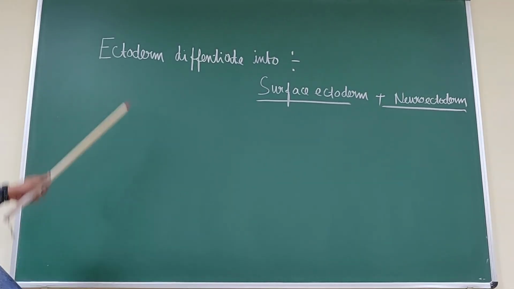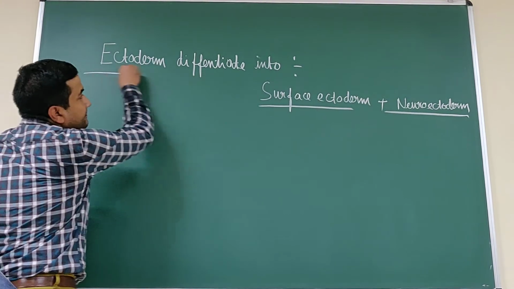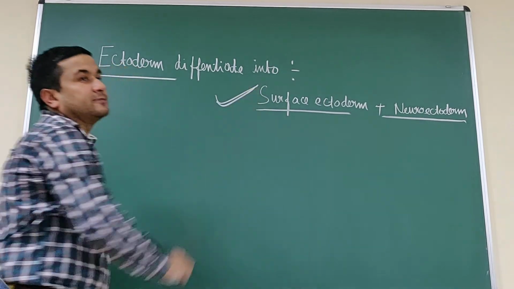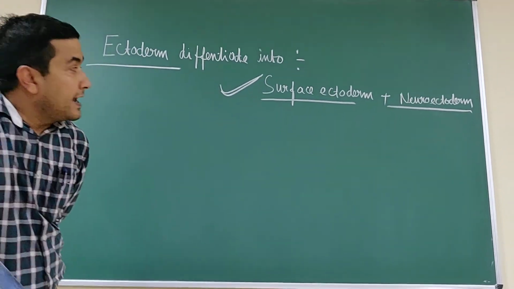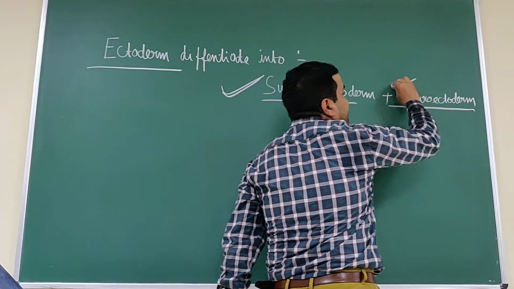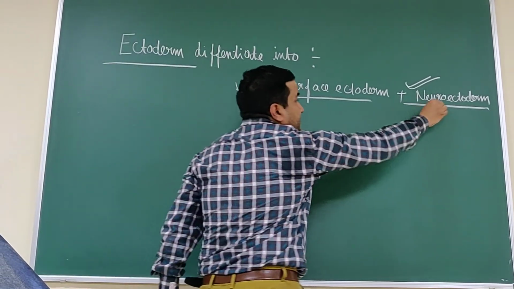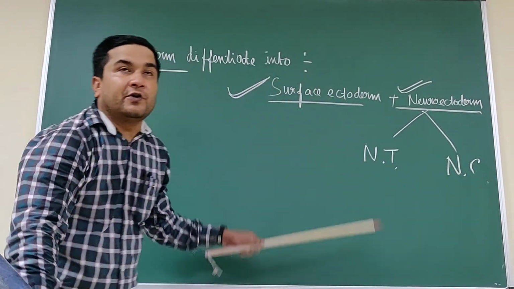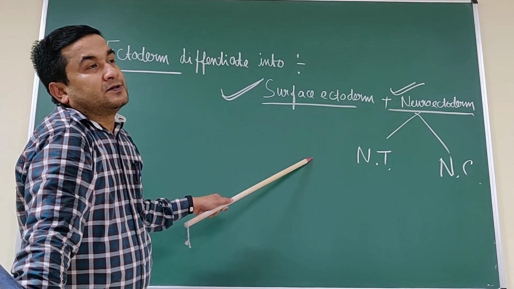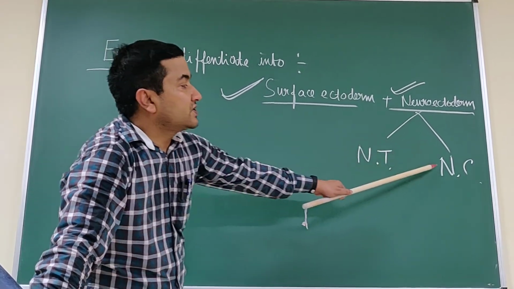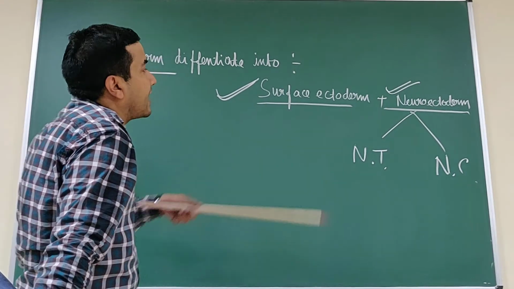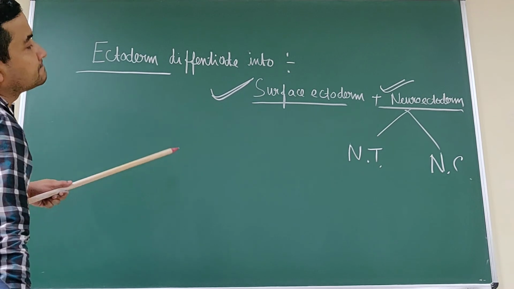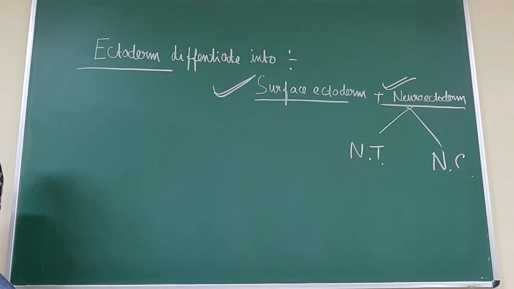So ultimately we see this ectoderm layer differentiates into two layers: the surface ectoderm and the neuroectoderm. This neuroectoderm, the neural tube and the neural crest cells, forms the nervous system. It is the central nervous system, and this is the peripheral and the autonomic nervous system. And this surface ectoderm forms the various other structures. Thank you very much.